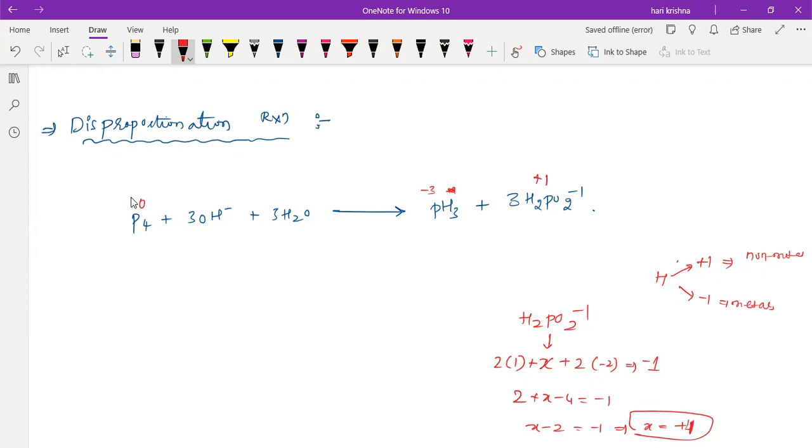Now can you see this? The same element is undergoing oxidation as well as reduction, right? Here the phosphorus, the same element, is undergoing oxidation as well as reduction. What is this? 0 to -3, is it oxidation or reduction?